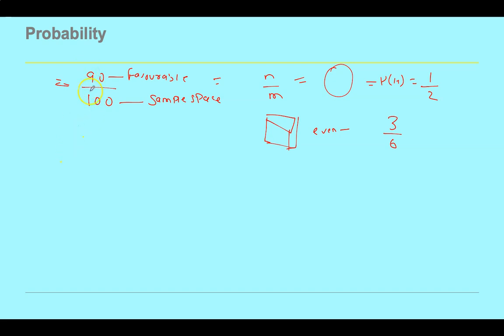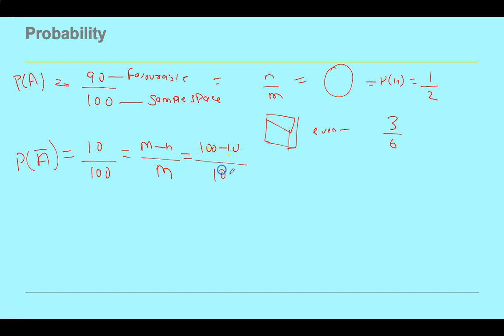Now, what is complement probability? Let's suppose this is P of A. So what is P of not A? It means the probability that a person will not pass. The probability of not getting pass is 10 by 100, which is m minus n by m, because that is 100 minus 90 by 100.